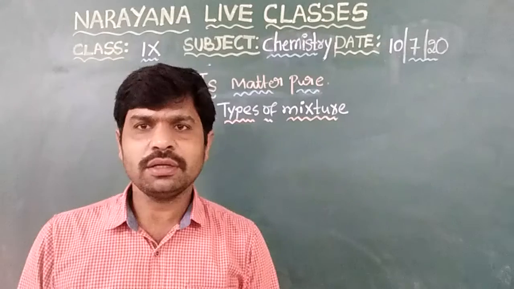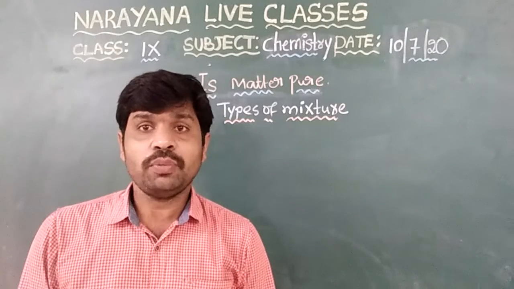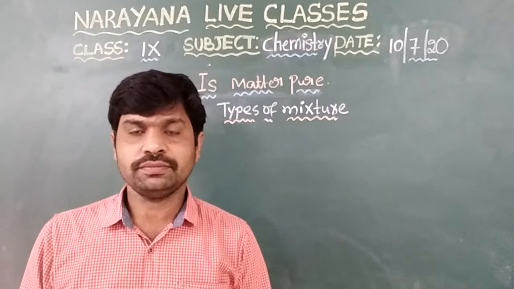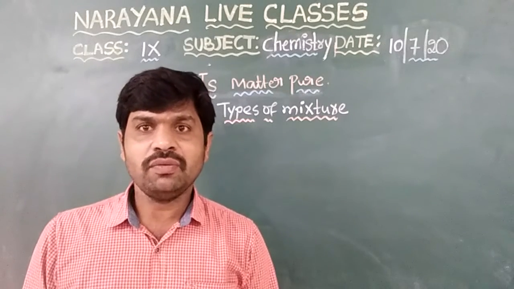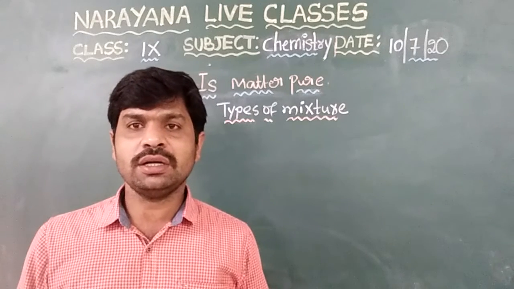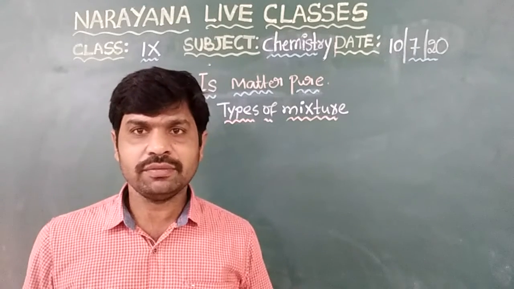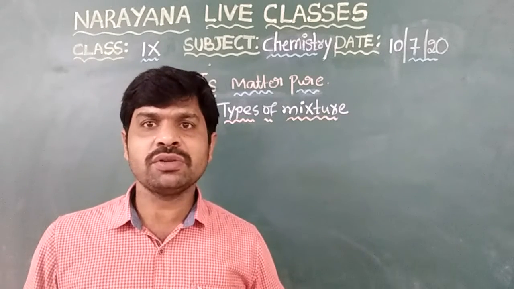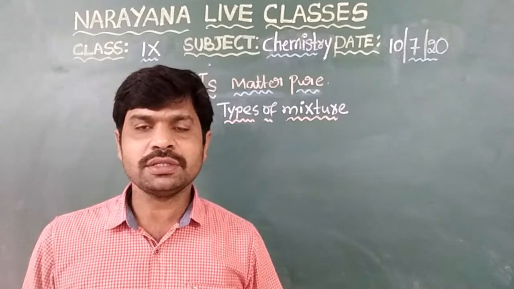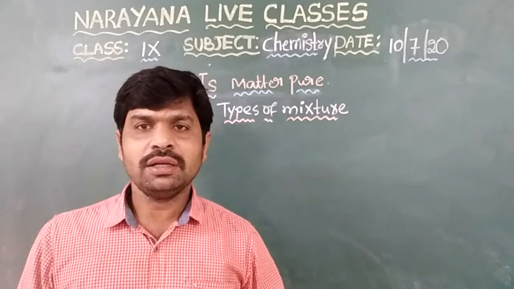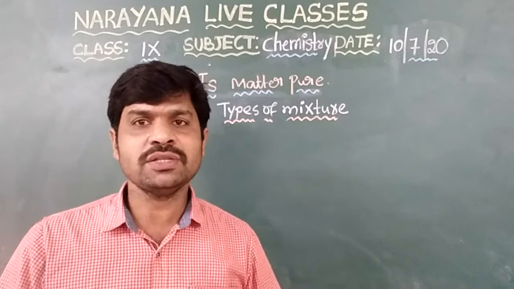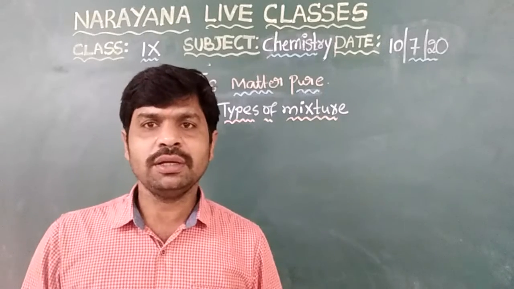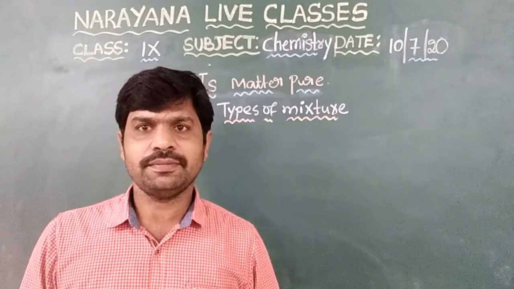In a homogeneous mixture, the two components are uniformly distributed throughout the solution. What does it mean? We cannot separate solute and solvent completely. We cannot distinguish what is solute and what is solvent. Here the complete solute is dissolved and disappears, so we cannot tell where the solute is located and where the solvent is located. All components are thoroughly mixed throughout the mixture.